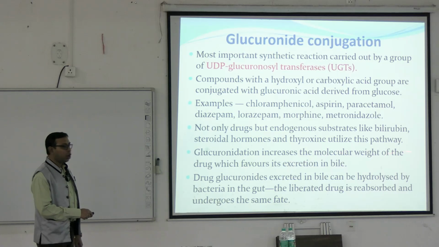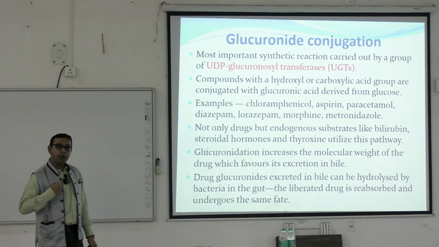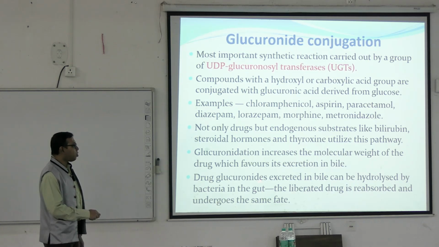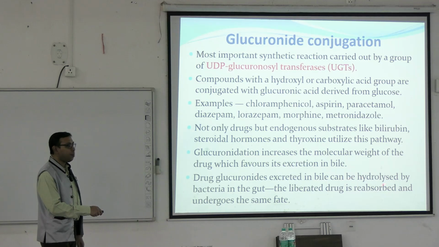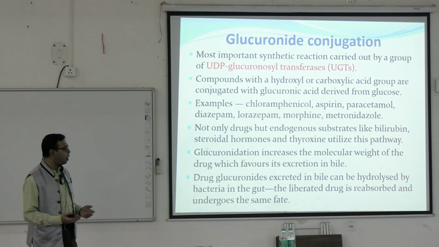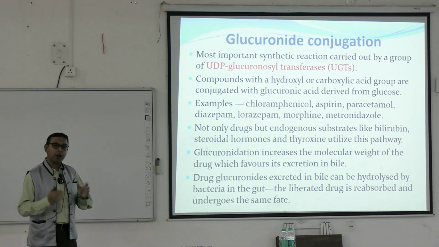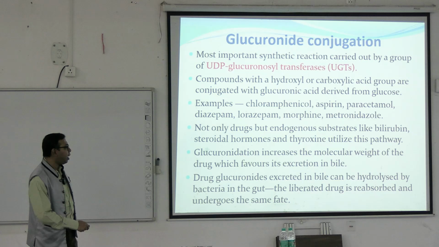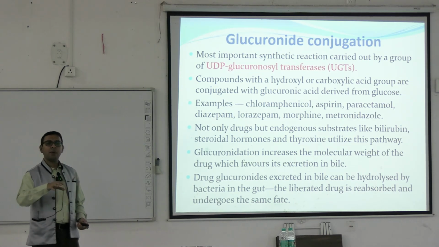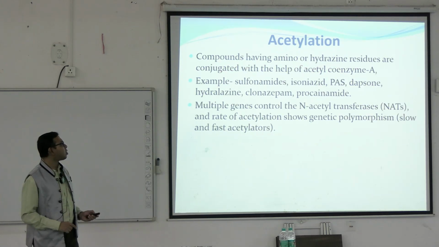Glucuronidation increases the molecular weight of the drug, which favors its excretion in the bile. That is, they may be excreted in the bile, and there may be some enterohepatic circulation also. So, drug glucuronides excreted in the bile can be hydrolyzed by bacteria in the gut. Within our gut, there may be commensal bacteria that can hydrolyze that drug or some xenobiotics or some endogenous material within the bile. The liberated drug is reabsorbed and undergoes the same fate. So, this is the way, they may be excreted in the bile, they may be excreted in the stool.